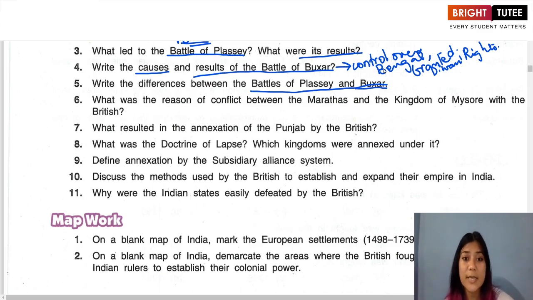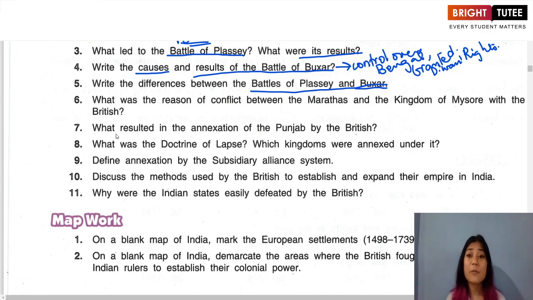Now the next question is what was the reason of conflict between the Marathas and the kingdom of Mysore with the British? Okay. The main reason why there was a conflict between the British and the Marathas and the rulers of Mysore was that the Maratha rulers and the rulers of Mysore were great threats to the English East India Company.